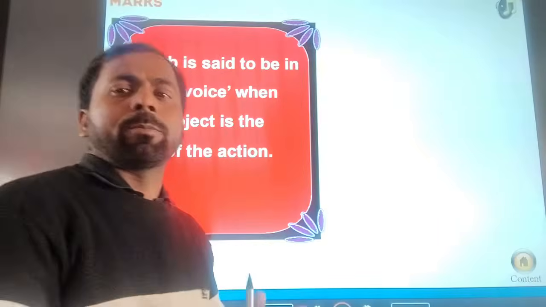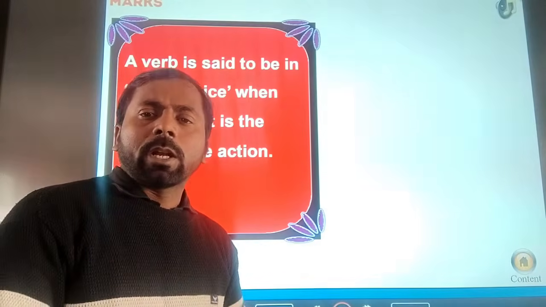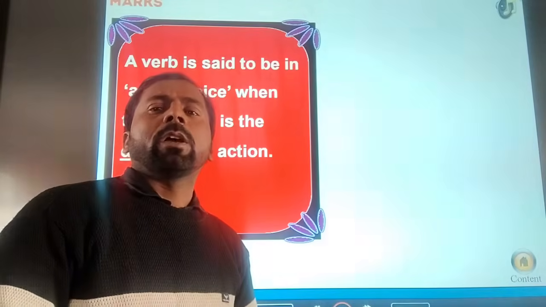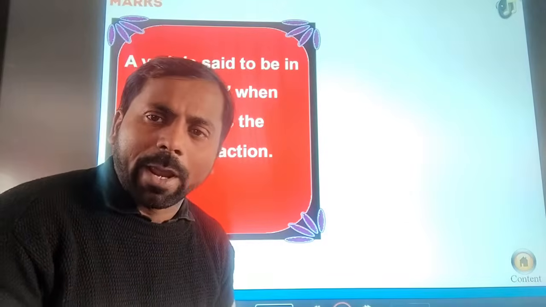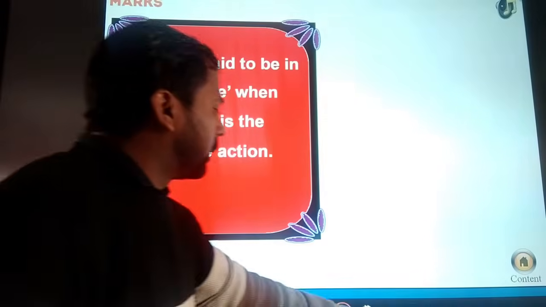All parts of the tense. There are 12 parts of the tense. All these parts of the tense will be in the active voice.